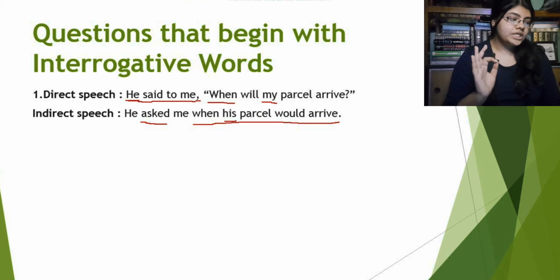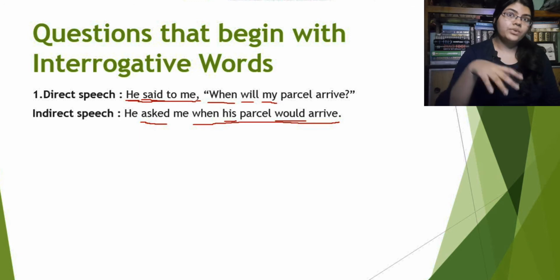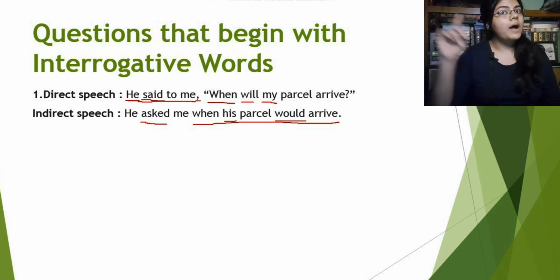First of all, we need to see that "will" will become "would", because the reporting verb is in past tense. This is a segment that we already discussed in part 1 of the narration change video, right? So because the reporting verb is in past tense, "said", that's why the verb of the reported speech will also be transformed into its past tense.